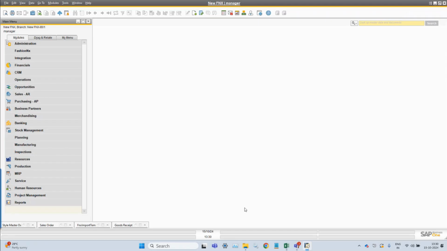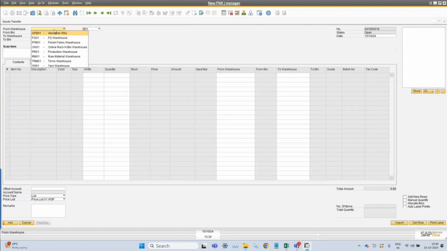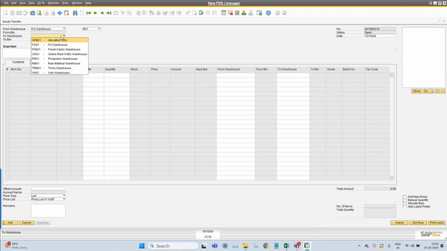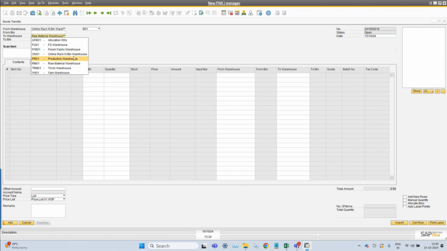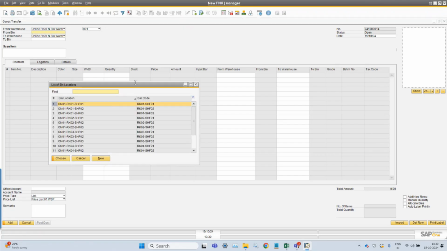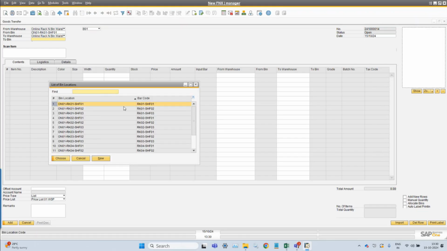Next is the transfer. Similar operations are also available in the transfer functionality. You can transfer goods from one warehouse to another warehouse directly. That is again for the bin as well. You can use the bin to bin transfer as well. So from one warehouse, or in the same warehouse also, you can transfer the inventory from one bin to another bin.